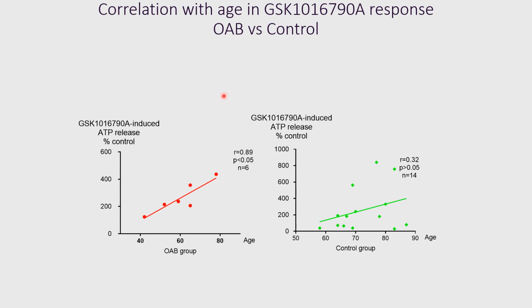Now, what about the change of this GSK response during the aging in terms of disease versus control? In the OAB patient, you can see there is a correlation between enhanced ATP release and aging. This is a positive correlation. However, such positive correlation is not observed in the control group. So this specific age-dependent change is particularly important, is relevant to pathology, but not relevant to the normal conditions.